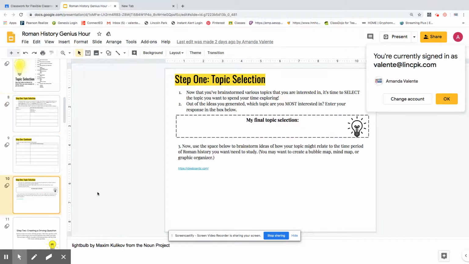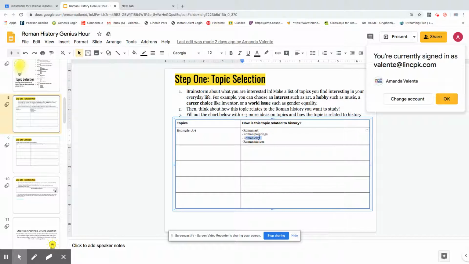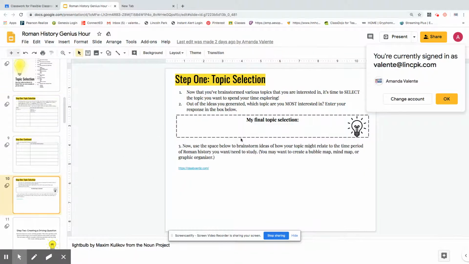Then for slide 10, you do have to choose one of your topics from slide 8. So you are choosing from the list over here. So you're choosing one of these smaller topics, okay? And you're putting that question right here, or that topic right here. And then for your idea board right here, you can click on it and it'll take you to a place where you can create sort of like an organizer of things that you want to look at.